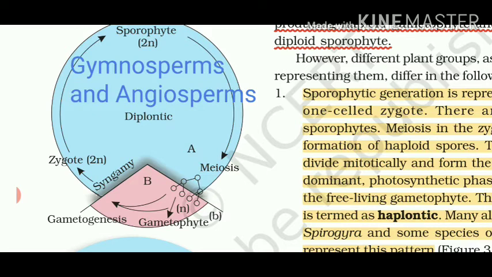Now the zygote will convert into sporophyte. Both are diploid, so mitosis is going on. The sporophyte will undergo meiosis and it will produce spores, and spores will give rise to the gametophyte. Here spores are not produced directly, it is converting into a gametophytic structure. So you have seen that almost 80% of the plant life cycle is diploid and only the gametes and gametophyte structure is haploid. That's why this life cycle is called the diplontic life cycle.